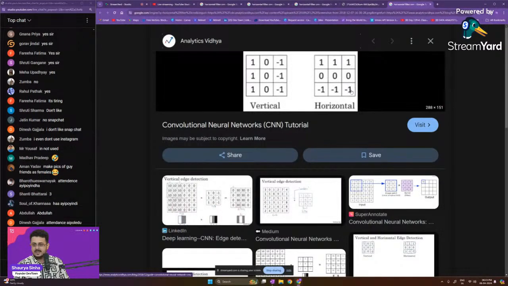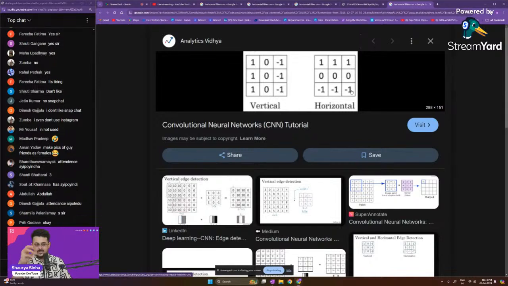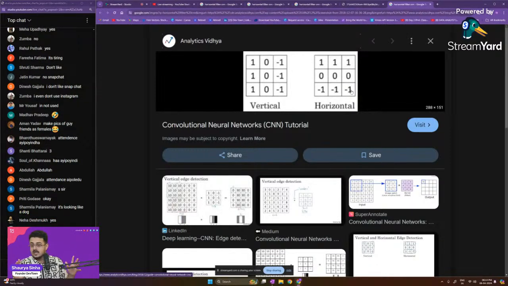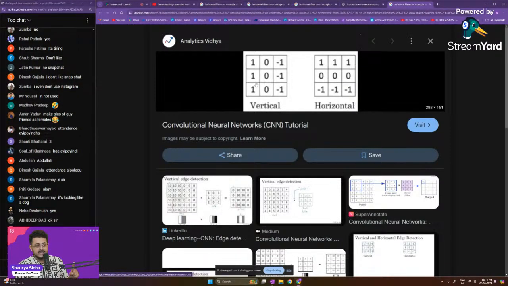You use these matrices on the particular image and slide them. Your original image will be very big and will have a lot of different pixels. If you take an image of, let's say, 30 pixels by 30 pixels, it is going to have 900 pixels. Now you take this filter, place it on the first 9 pixels at the top, and then you take up matrix multiplication.